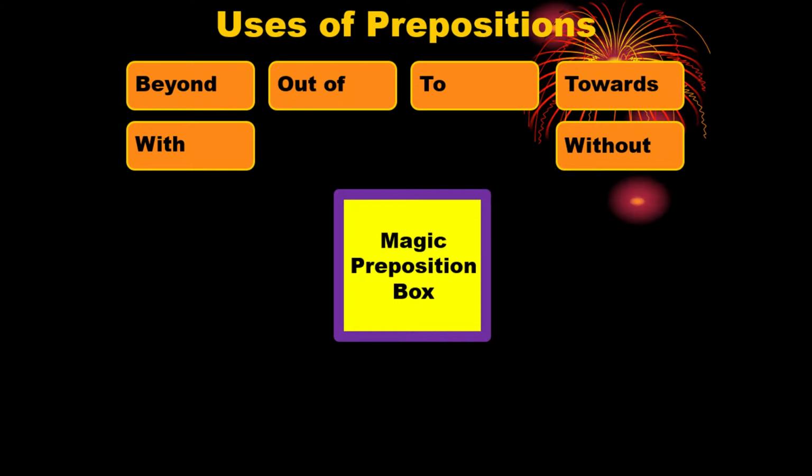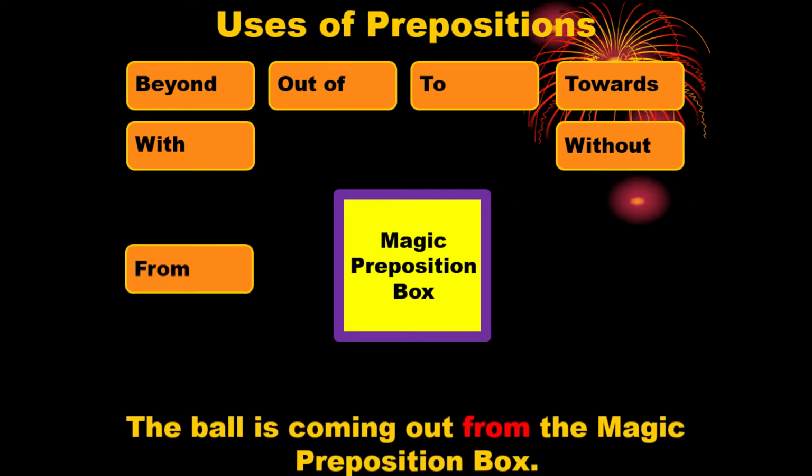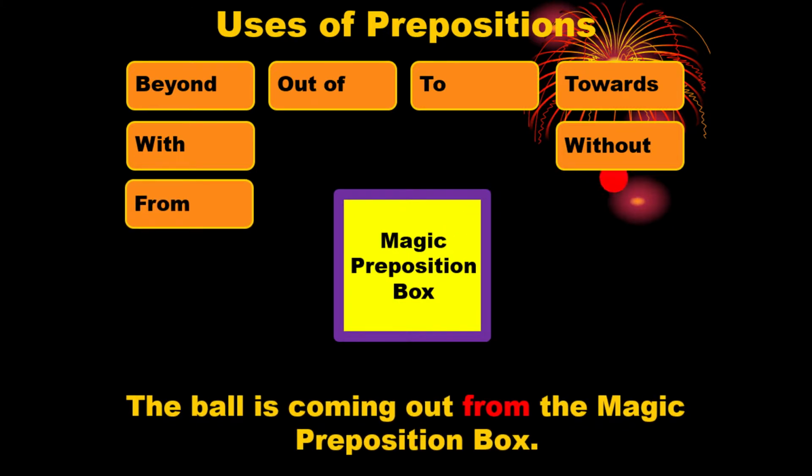A ball is coming out of the magic preposition box. So we can say, the ball is coming out from the magic preposition box. So when do we use from? From is used to indicate the place from where something emits, originates, prevents, or departs. When something departs from a place, before that place we usually use from. From the magic preposition box, here a ball is coming out. That is why before the magic preposition box we have used the preposition from.